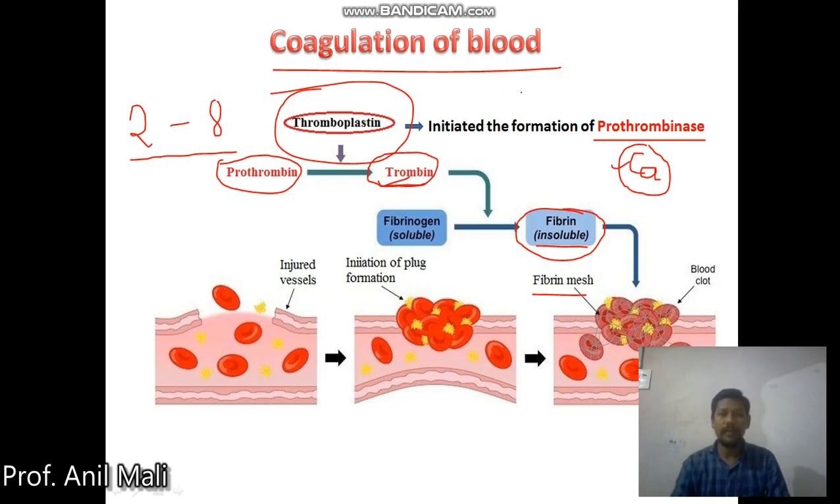The major thing needed to initiate this coagulation is thromboplastin. Thromboplastin is released by the blood cells called platelets. Hence platelets are also known as thrombocytes, because they are responsible for the clotting or coagulation of blood. So that's all about the platelets and the coagulation of blood. Thank you.